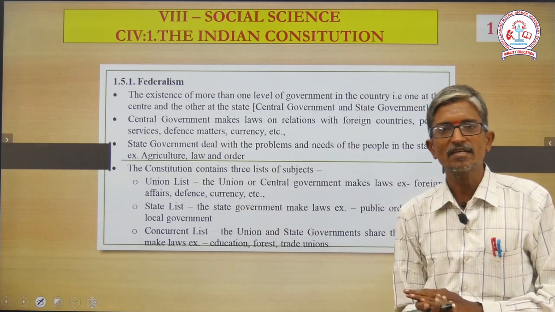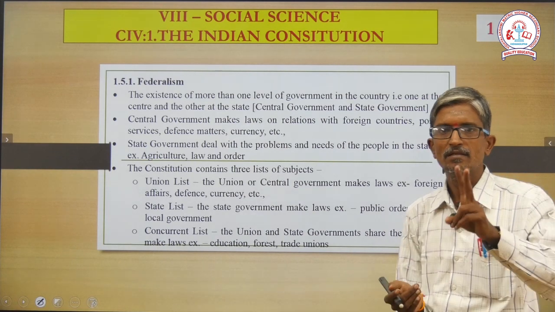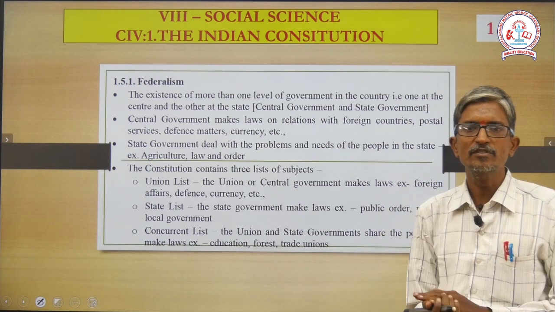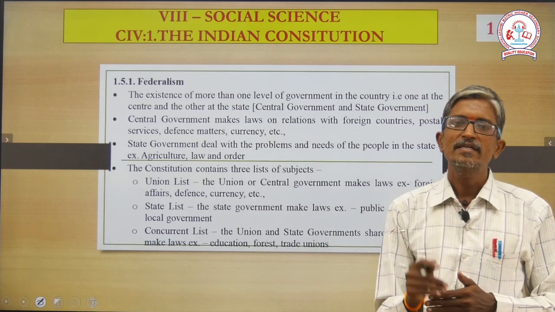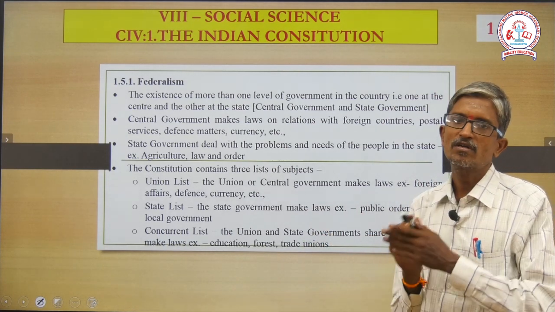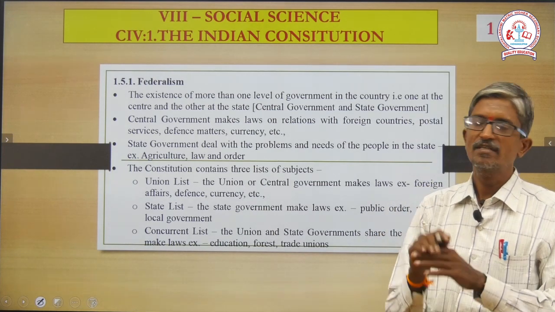Next, the central government makes the laws in relation to... So what is the work of the central government? Then what is the work of the state government, sir? There are 2 governments, so surely confusion will come. Then how are they managing, sir? That is why the next point clearly mentions what the work of the central government is and what the work of the state government is.